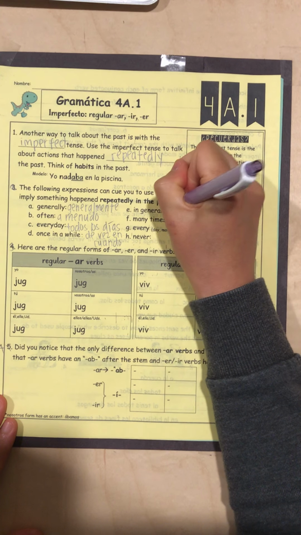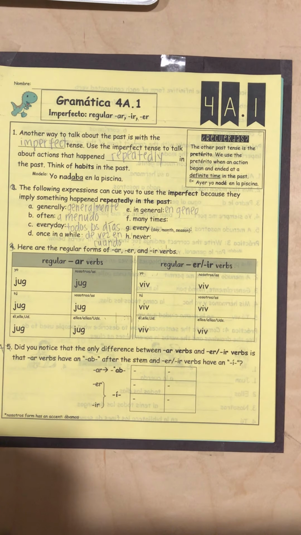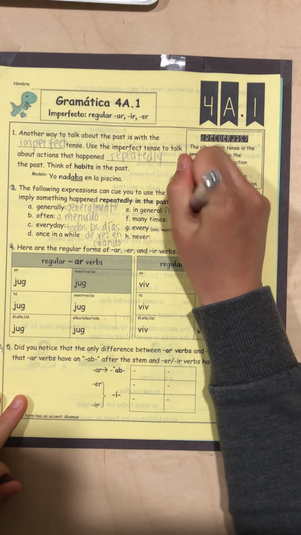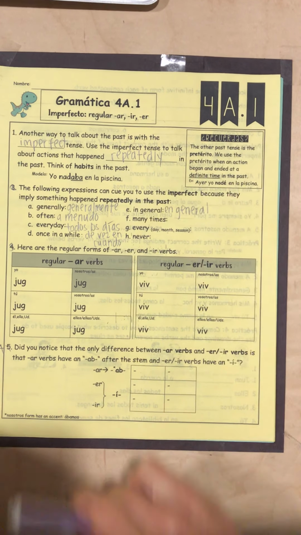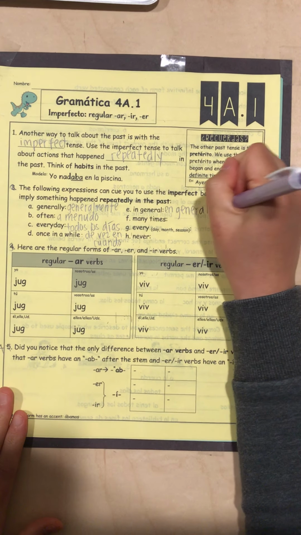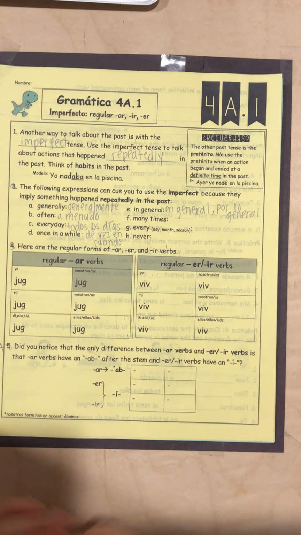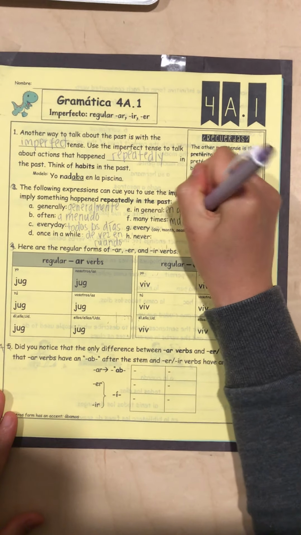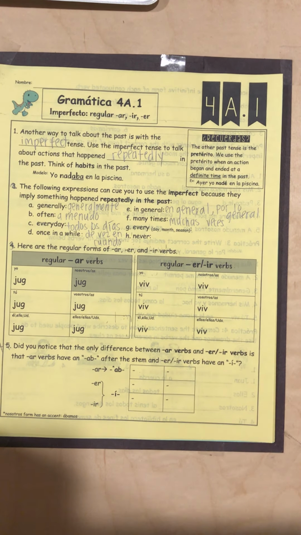En general, and give me a second, let me just fix my spelling here. En general. And in this chapter, you learned another way of saying in general. And, my mind is blanking right now. Let's see if I can find it. Por lo general. So it can be en general or por lo general, both of which mean in general. Many times would be muchas veces. Every day, month, season.